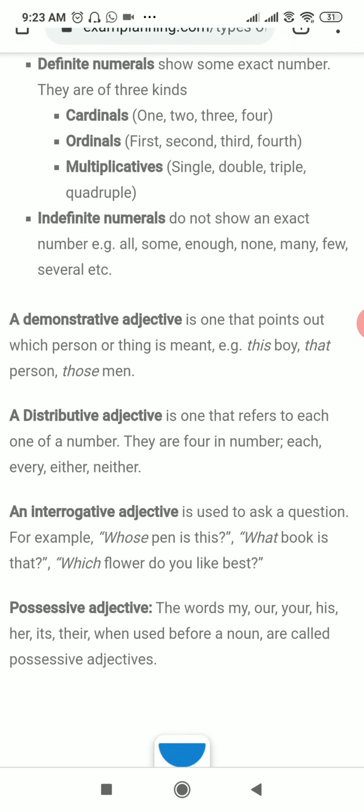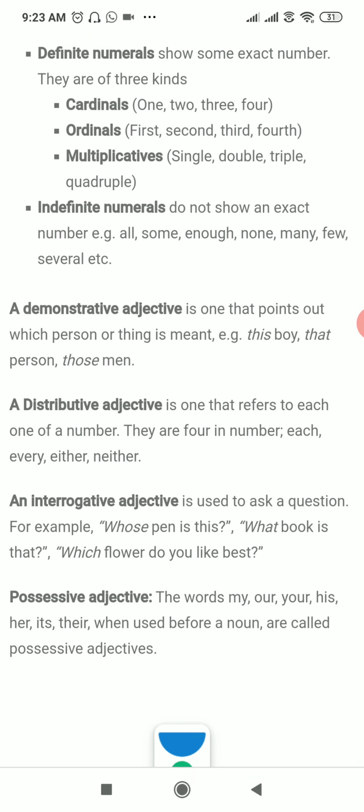An interrogative adjective is used to ask a question. Here only three types of interrogative adjectives are there: whose, what, and which. Others do not come in the interrogative adjective.